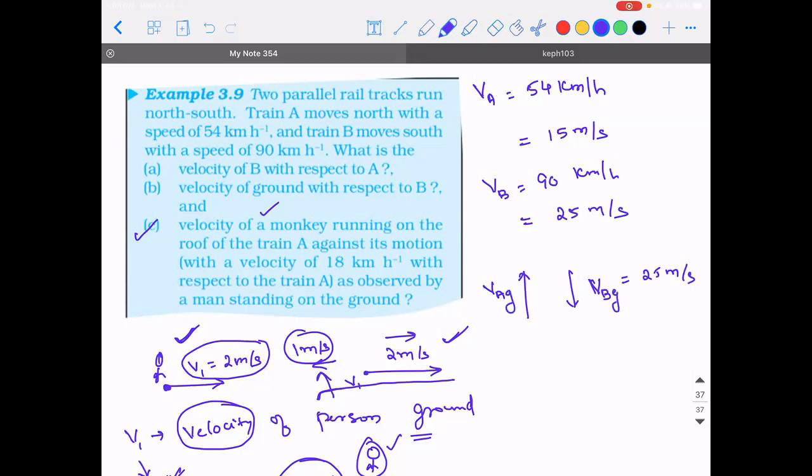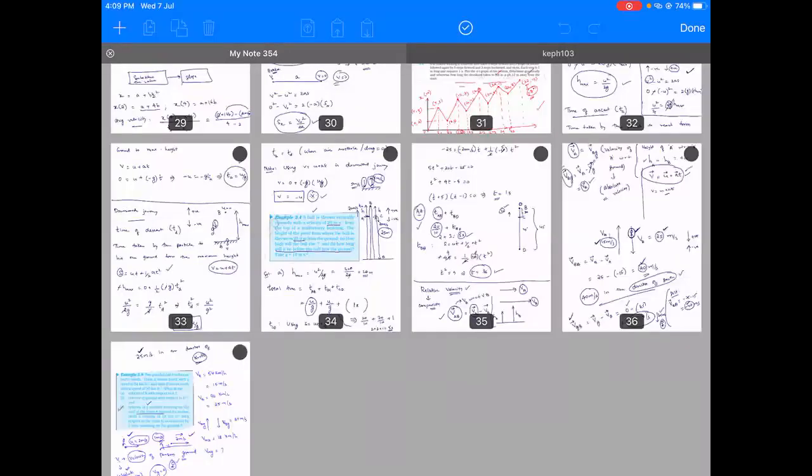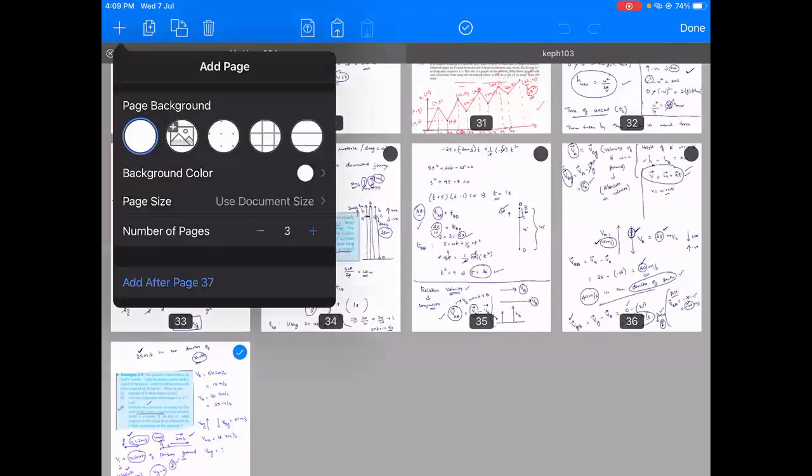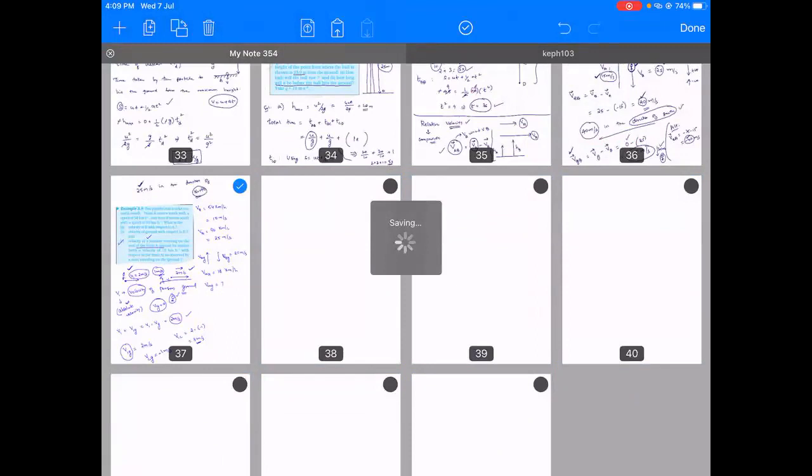Okay. So they told us the velocity of a monkey running on the roof of train A, against its motion, is 18 km per hour with respect to A. So velocity of the monkey with respect to A is 18 km per hour. They're asking what is the velocity of the monkey with respect to a person observing from the ground. Did you guys understand? Yes, sir. Sir, could you repeat, sir? I will repeat it. It's coming. So read the question carefully.